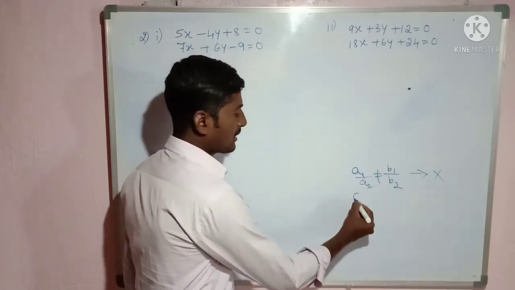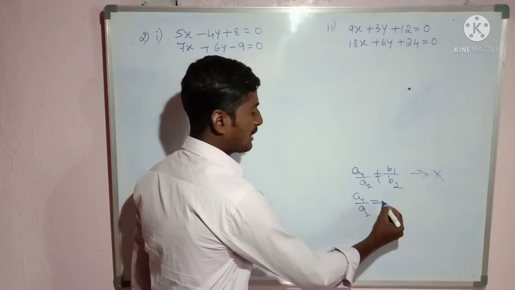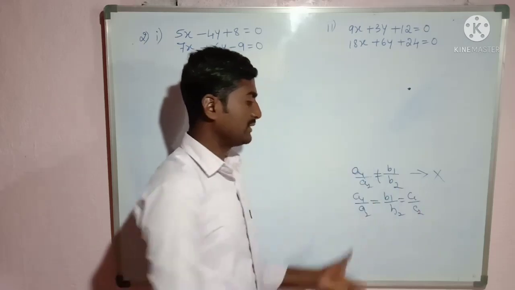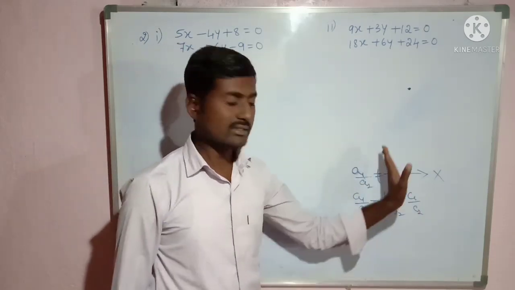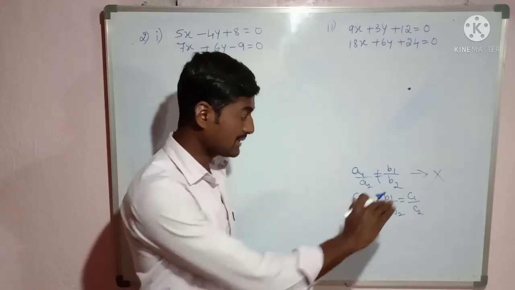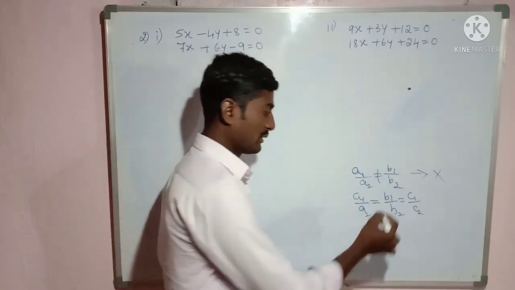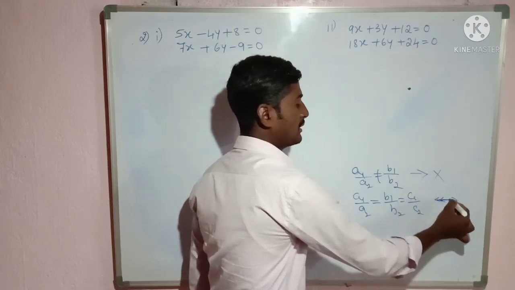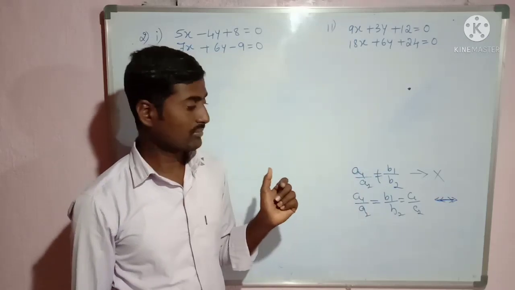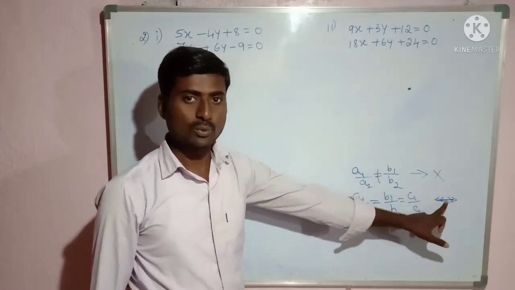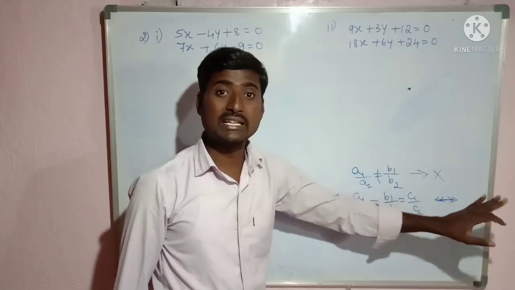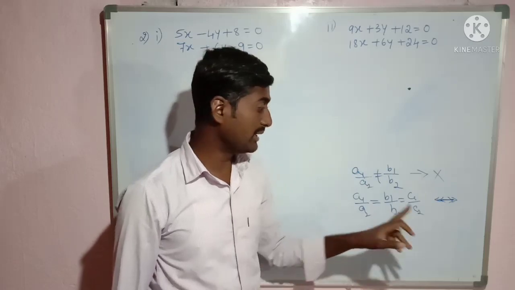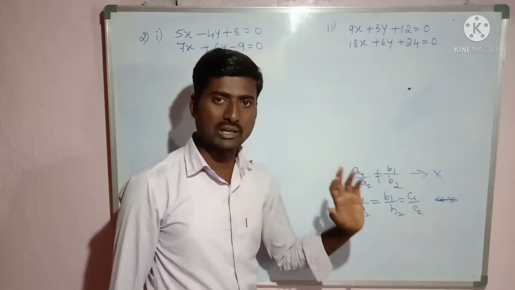Suppose A1 by A2 is equal to B1 by B2 is equal to C1 by C2. If this ratio exists, then what can you say about the pair of linear equations, means the pair of lines? In this case, the lines are coincident lines, means two lines merge with each other. If two lines are coincident, then the solution is infinite. So there exist infinitely many solutions if all these three ratios are equal.